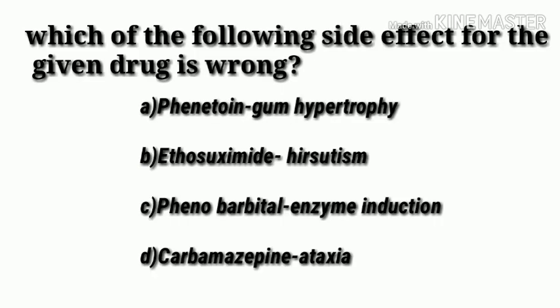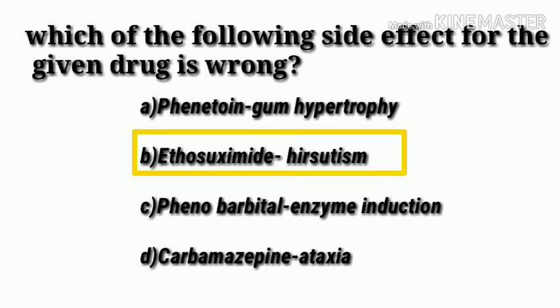Which of the following side effects for the given drug is wrong? Option A, phenytoin, gum hypertrophy. Option B, ethosuximide, hirsutism. Option C, phenobarbital, enzyme induction. Option D, carbamazepine, ataxia. Answer is option B, ethosuximide, hirsutism. Hirsutism is not a side effect of ethosuximide. Ethosuximide is an anticonvulsant drug that is used to treat petit mal seizure. Common side effects are drowsiness, tiredness, headache, stomach cramps, and anorexia.